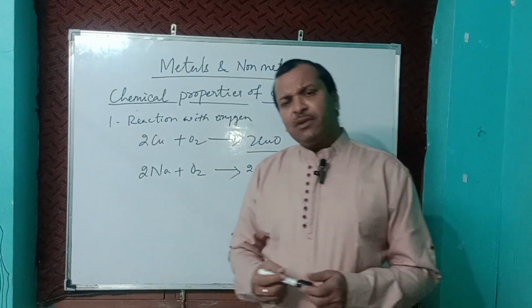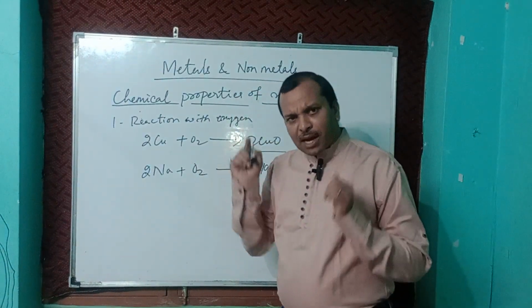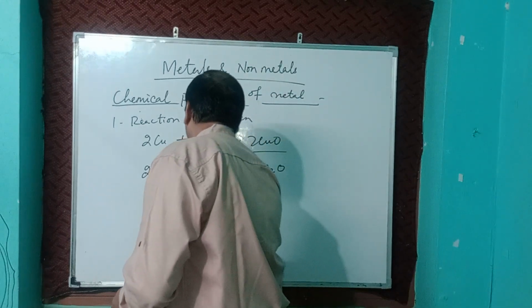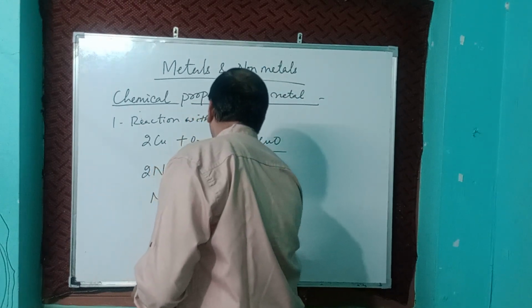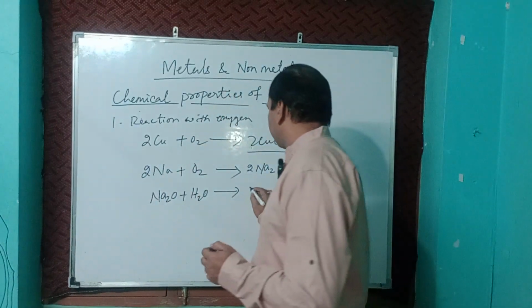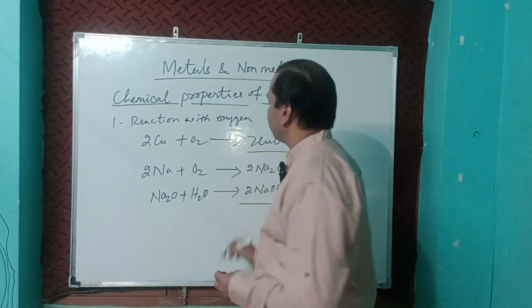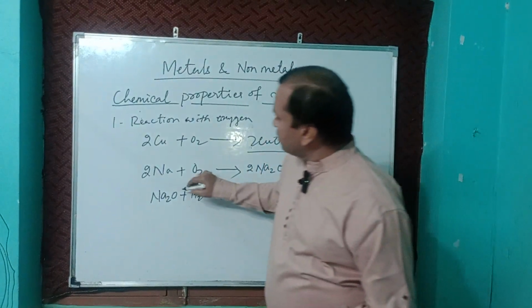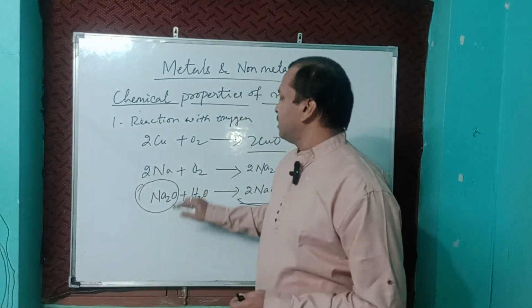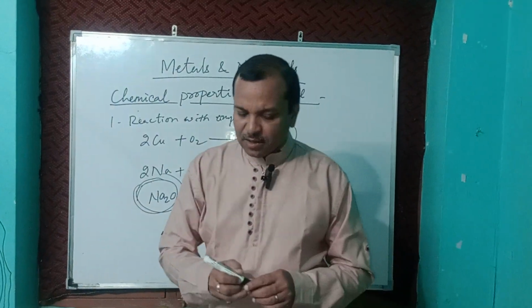Here again, when this Na2O is treated with water, Na2O plus water gives 2NaOH, sodium hydroxide. It is a base, so it is basic in nature. This metallic oxide is basic and the earlier one is acidic.